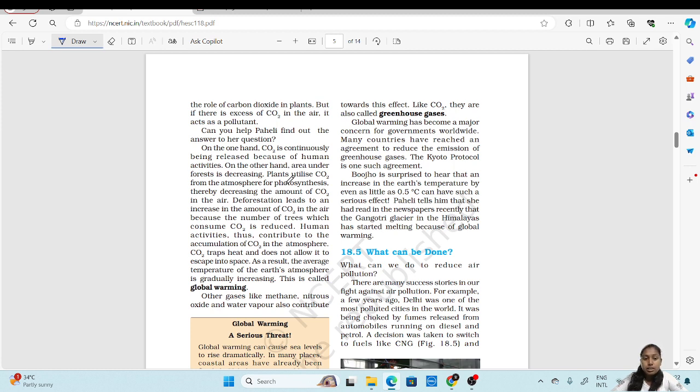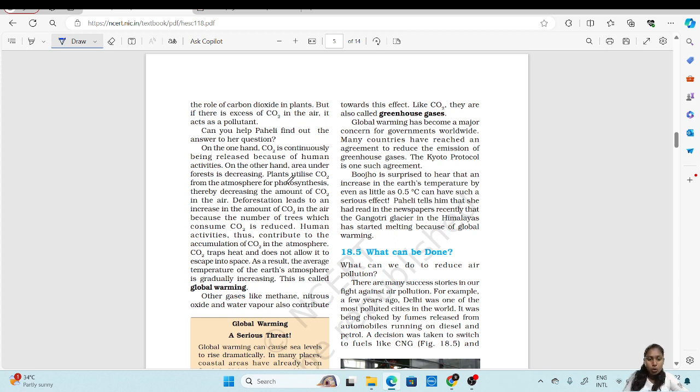Human activities thus contribute to the accumulation of carbon dioxide in the atmosphere. This results in carbon dioxide being trapped inside the atmosphere. As a result, the average temperature of the Earth's atmosphere is gradually increasing.